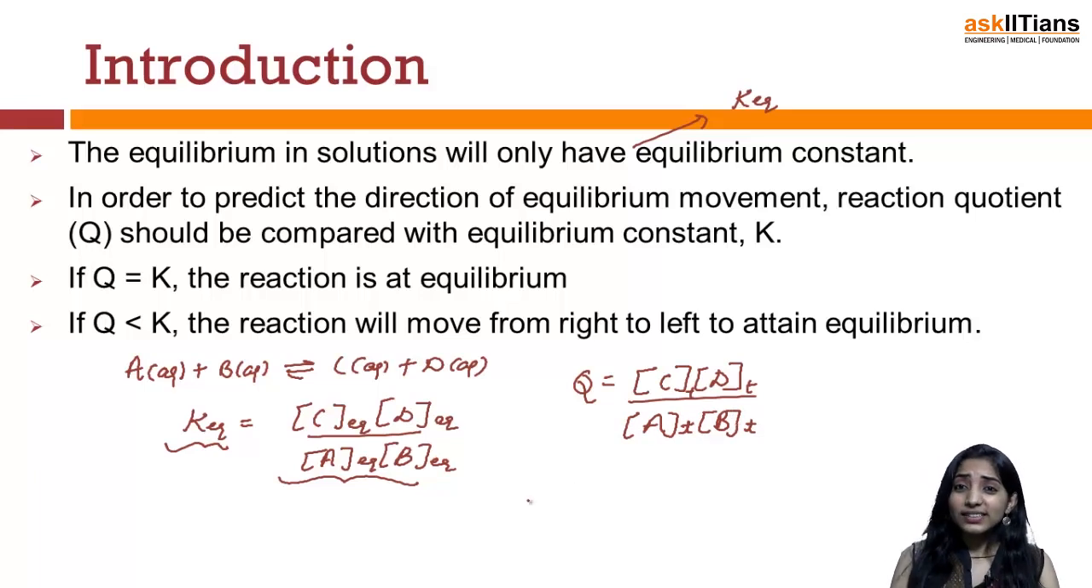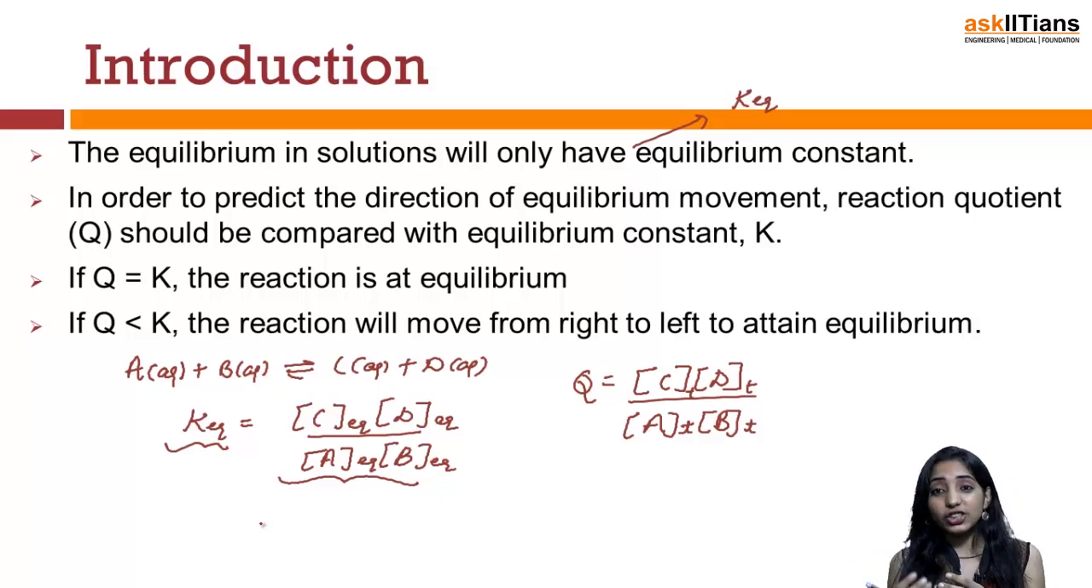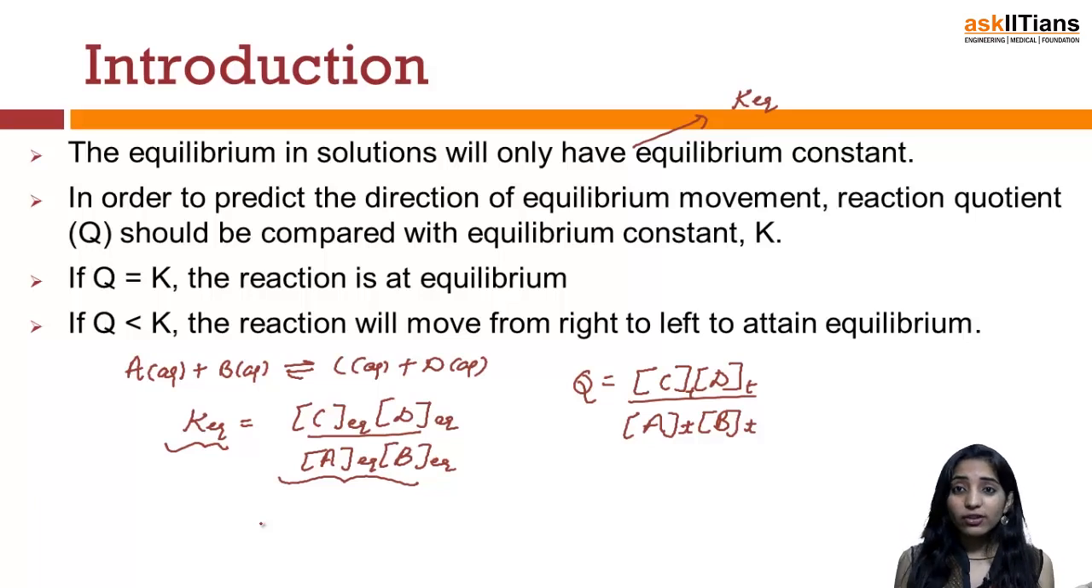Now, if I somehow come to know whether the value of Q is less than K, greater than K, or equal to K, I'll be able to predict the direction of equilibrium, like whether the equilibrium will be achieved by moving from the left hand side to the right hand side, from reactant to product, or the other way around. So we simply say that